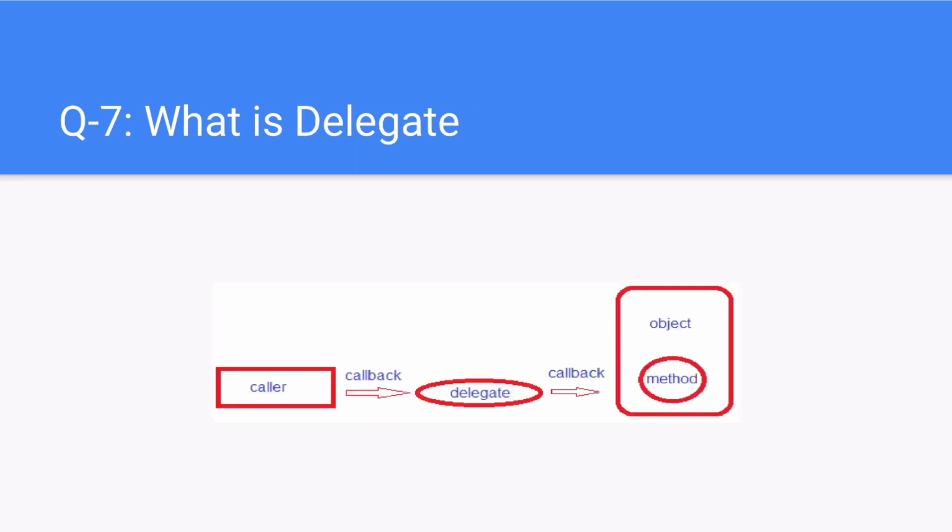Next question. What is a delegate? A delegate is similar to a class that is used for storing the reference to a method and invoking that method at runtime, as required. A delegate can hold the reference of only those methods whose signatures are the same as that of the delegate. Some examples of delegates are type-safe function pointers or callbacks.